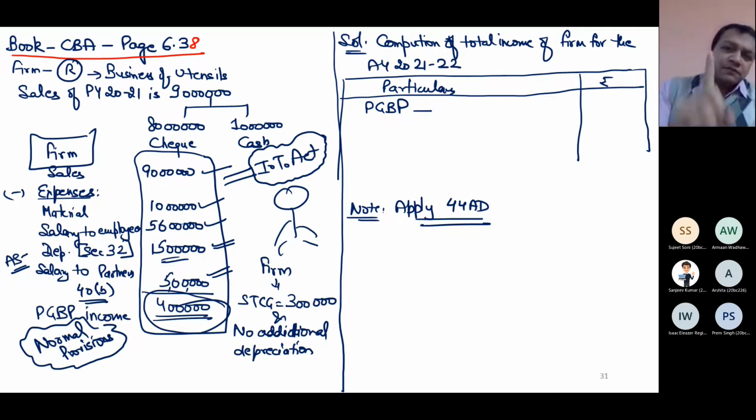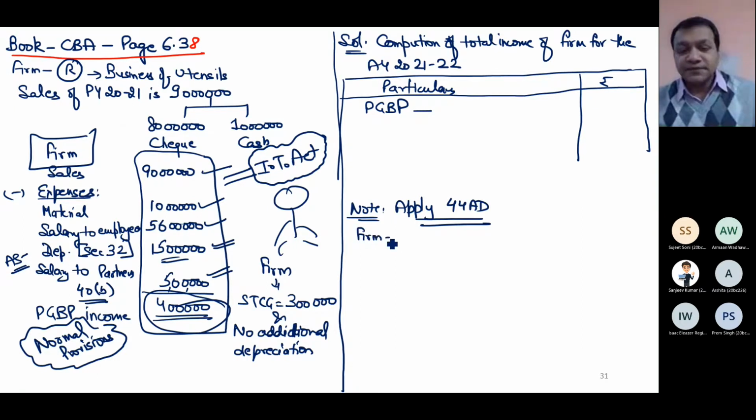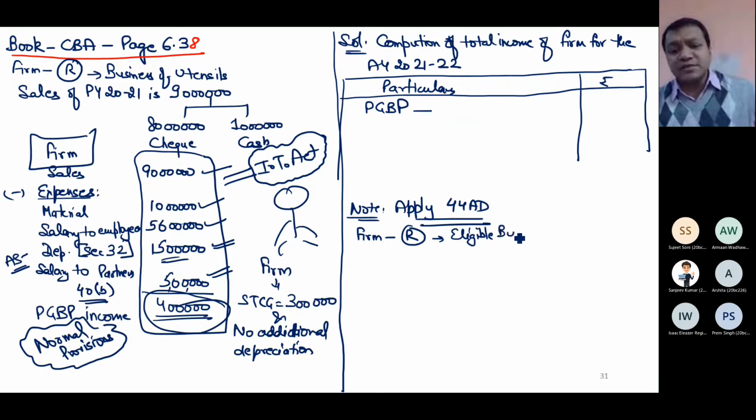So the first option I have is that I can show my PGBP income as 4 lakh. The second option I will see now is 44AD. Is 44AD applicable? Yes. Because it is a partnership firm, resident, eligible business. Utensil business, no problem. It's not commission, brokerage, etc. So it is an eligible business. Turnover is less than 2 crore. That means I can apply 44AD.